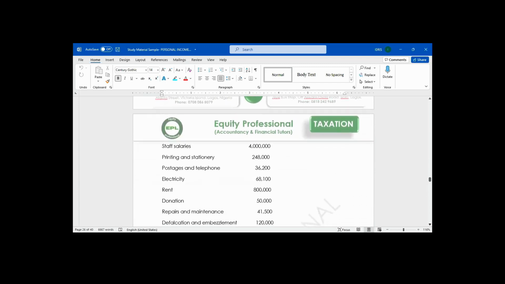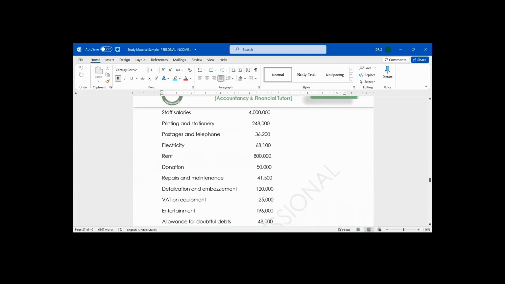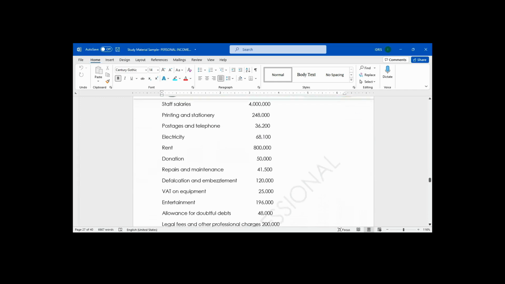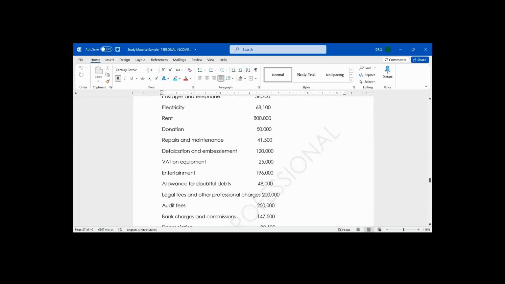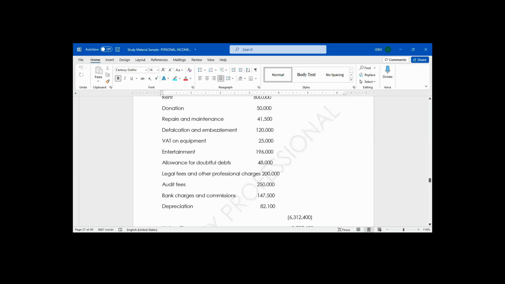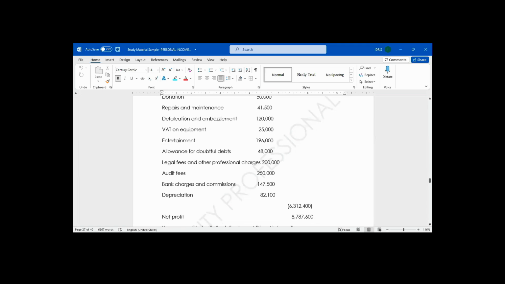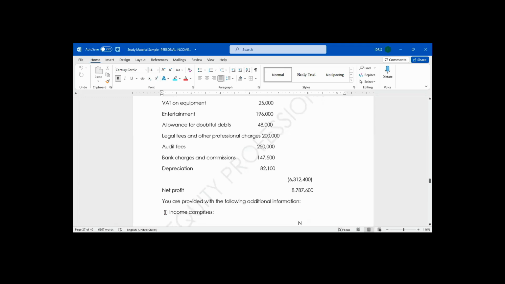Printing and stationery, 248,000. Postages and telephone, 36,200. Electricity, 68,100. Rent, 800,000. Donation, 50,000. Repair and maintenance, 41,500. Defalcation and embezzlement, 120,000. VAT on equipment, 25,000. Entertainment, 196,000. Allowance for doubtful debt, 48,000.